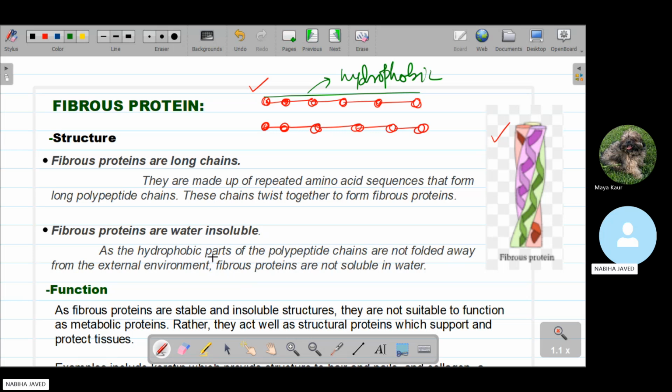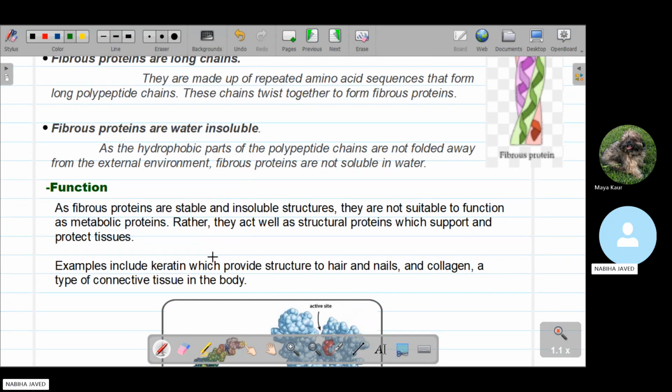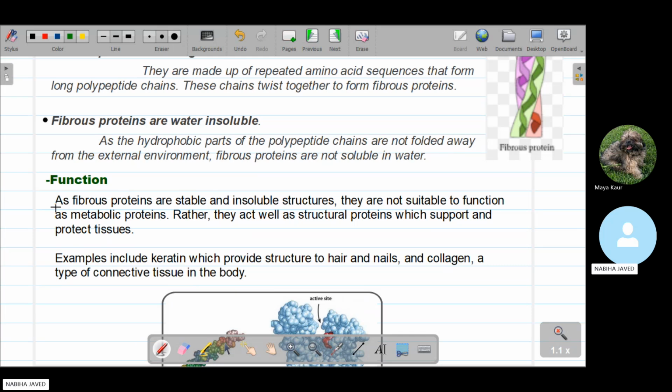And moving towards the functions of the fibrous proteins, the first function is, as we know that fibrous proteins are stable as well as insoluble structures, they are not suitable to function as a metabolic protein, which is very important for metabolism. For metabolic proteins the globular proteins are there, but in the case of structures the fibrous proteins work.